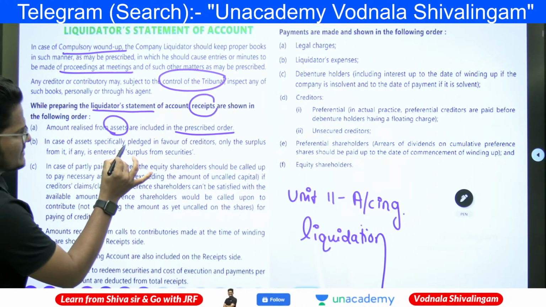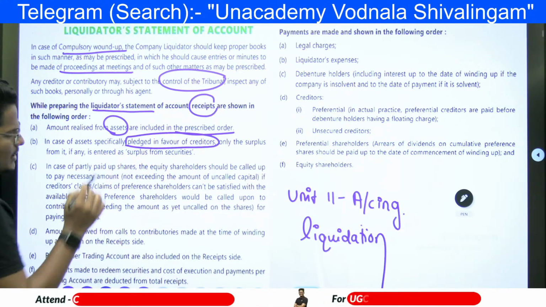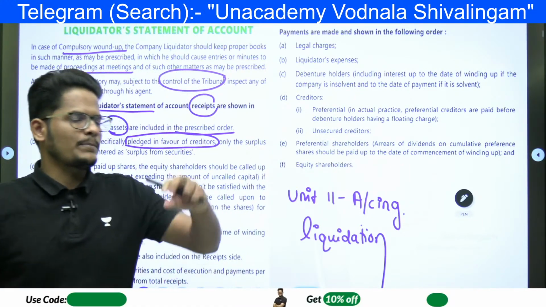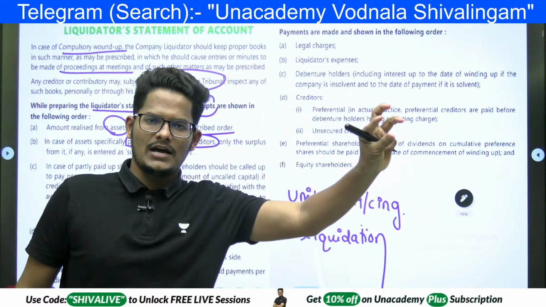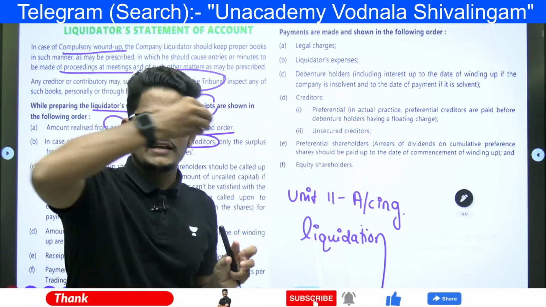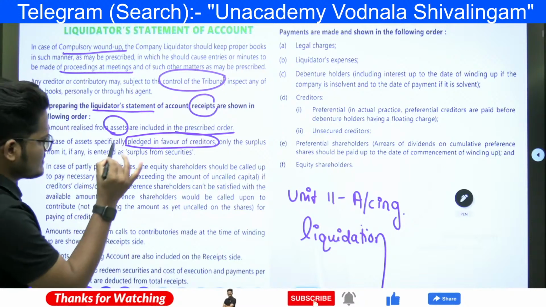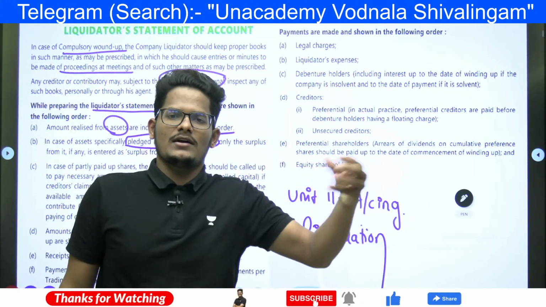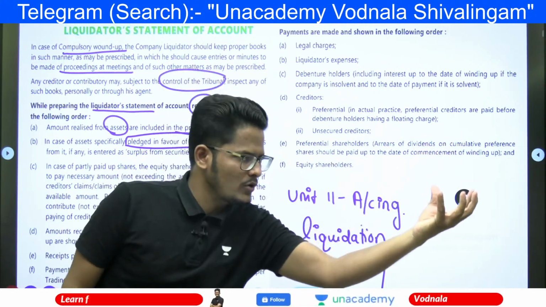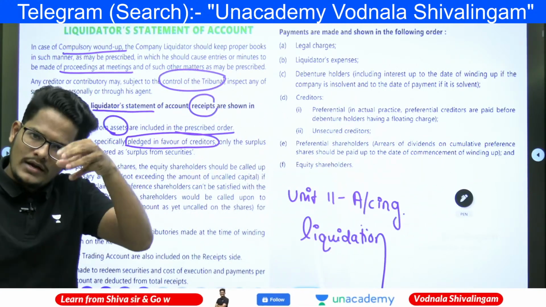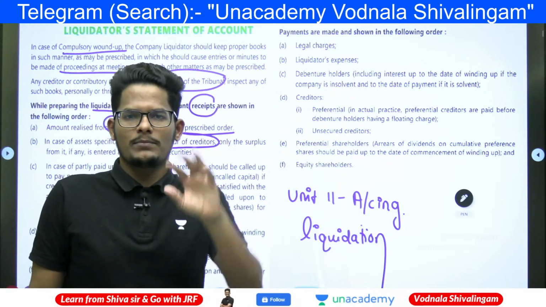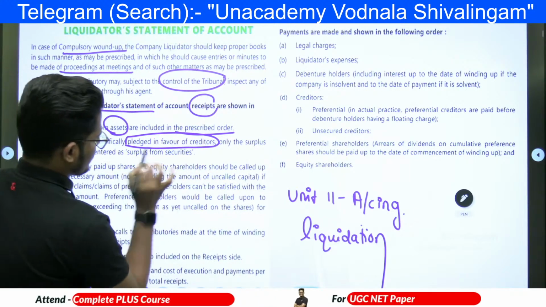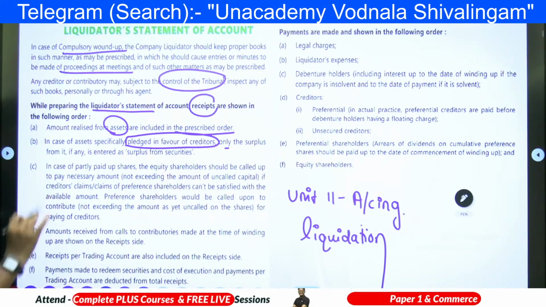In case of assets specifically placed in favor of creditors, suppose there is a loan which is there, and for that loan, asset number A on the balance sheet is pledged with this particular loan. That means it is pledged in favor of the creditors, only the particular asset A, after selling, you will get an amount. Now that amount that you got will be utilized to pay only those creditors on whom you got a pledge. That's what is meant by placed in favor of creditors, only the surplus from that particular asset.